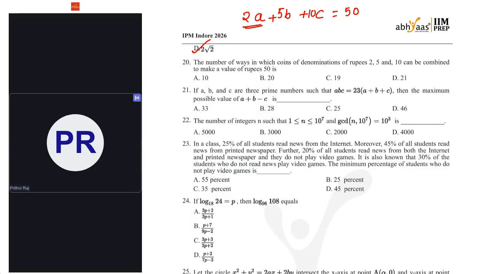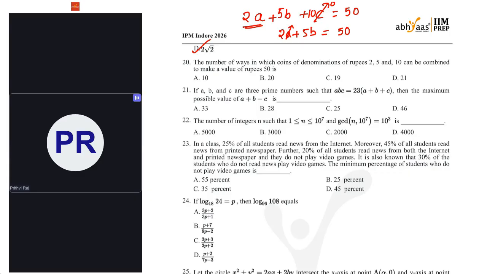If I take C equal to 0, what will be the value of 2A plus 5B? It should be equal to 50. But remember, I cannot make A or something as 0 blindly; I'm just seeing whether these things are possible or not.